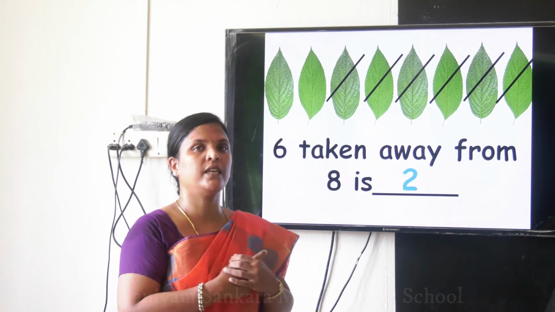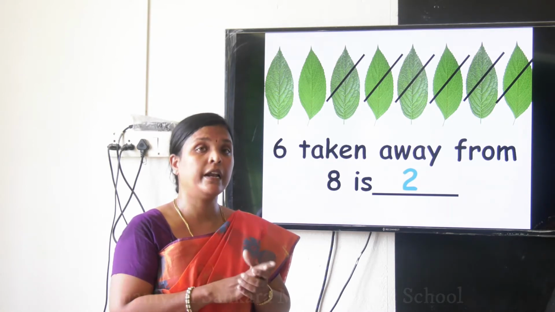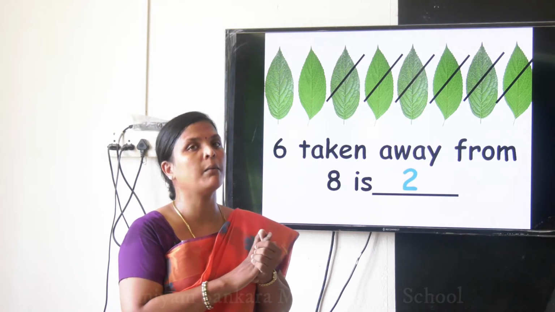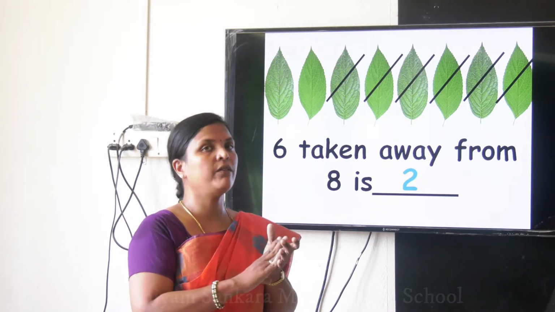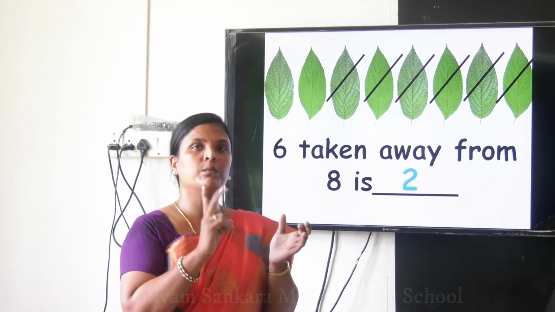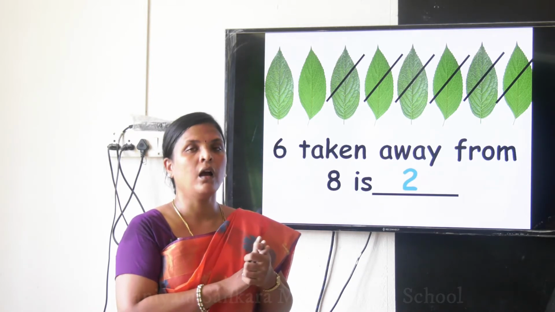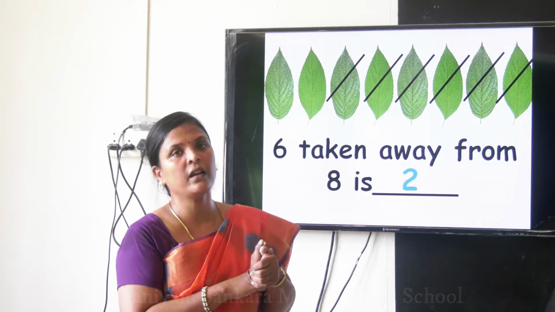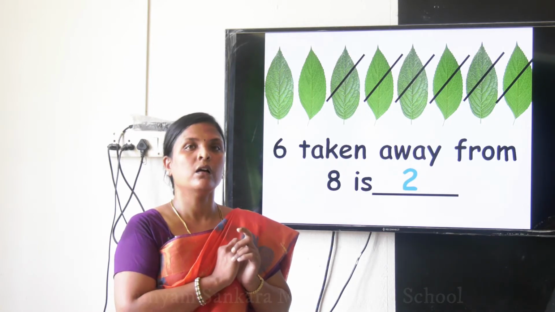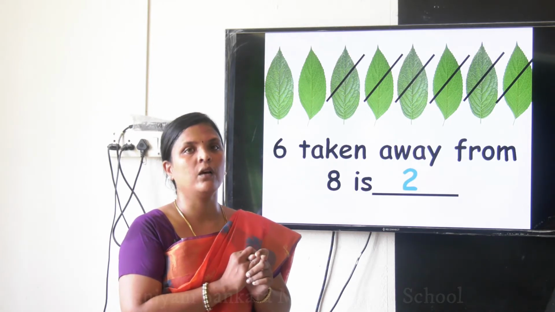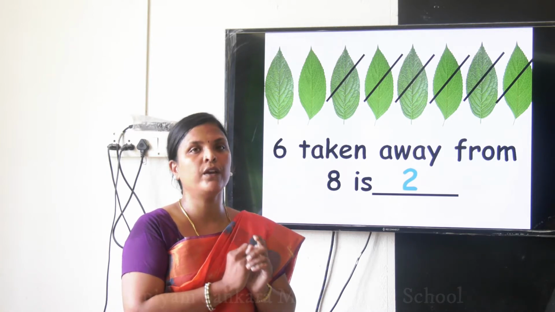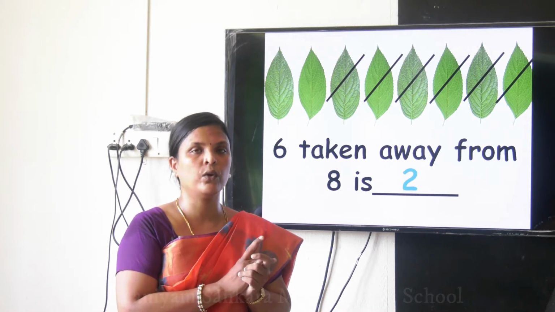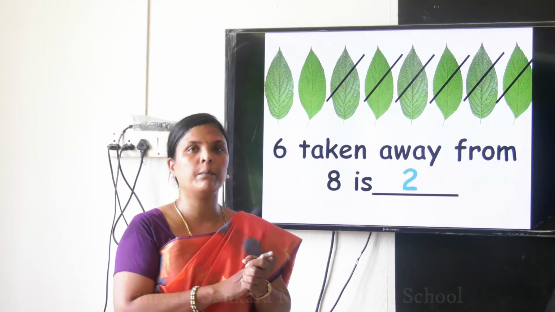So today we have seen 3 concepts. Already we have seen the counting in twos, counting in tens, how to write the numbers 1 to 100. Then today we have learnt the number names, before after numbers, then take away. Are you all clear children? Are you all interested in this revision? Okay ma, so learn well, do your exams very well. You have to write every day, you have to practice your numbers, your number names and these concepts. Okay ma, give some 3 or 4 examples and practice.